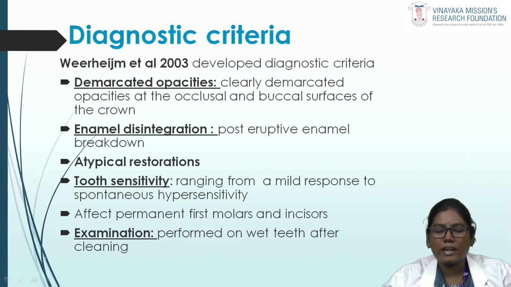Moving on to the diagnostic criteria. Diagnostic criteria were given by Weerheijm et al. in 2003. He gave 5 diagnostic criteria. The first one is demarcated opacities. Demarcated opacities are the most common feature seen in MIH. It shows clearly demarcated opacities at the occlusal and buccal surfaces of the crown.